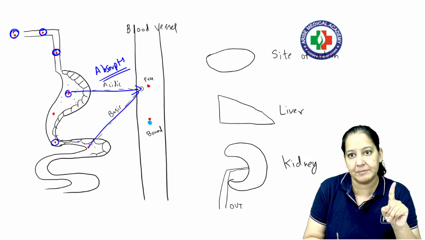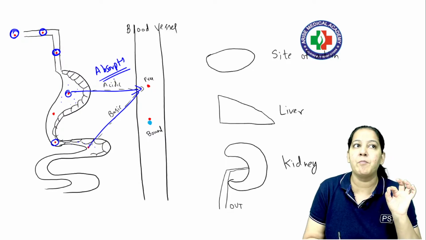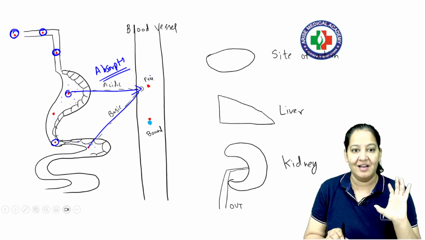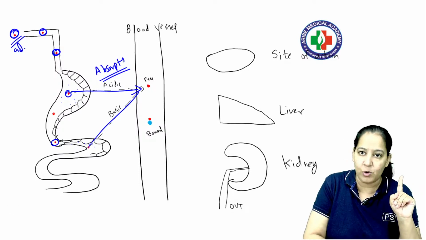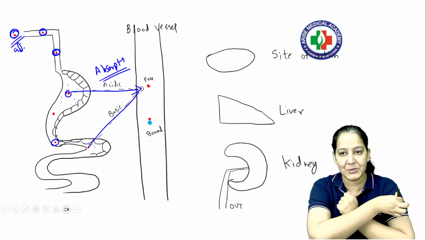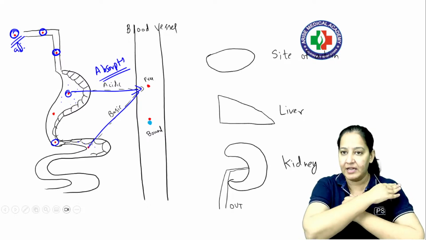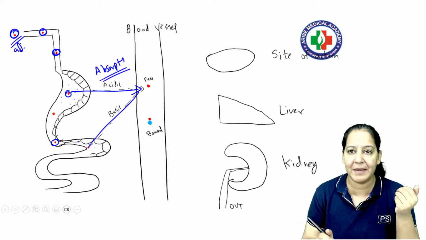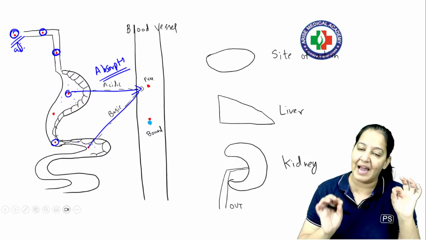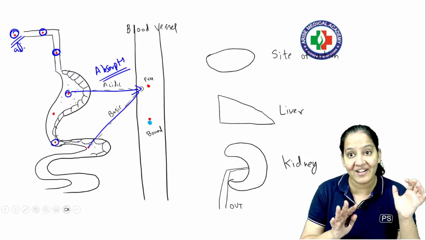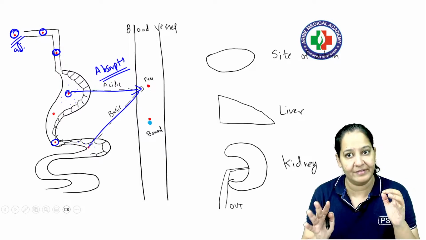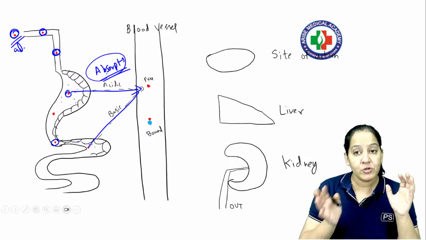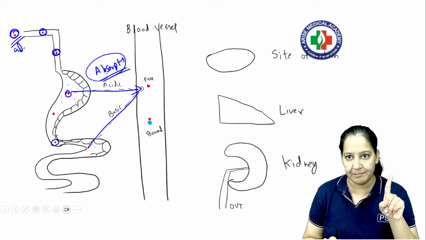What do you mean by absorption? The first step is always absorption. Absorption is the movement of the drug from the site of administration to circulation. The site of administration here is oral. I can give it to the muscle also, intramuscular injection. I can give it by the subcutaneous route also, topical route also. There are many routes you may be knowing. So whatever is the site of administration, from there the drug should move to the blood, to the circulation. This step is known as absorption. So the body is doing the absorption. The first thing is absorption.